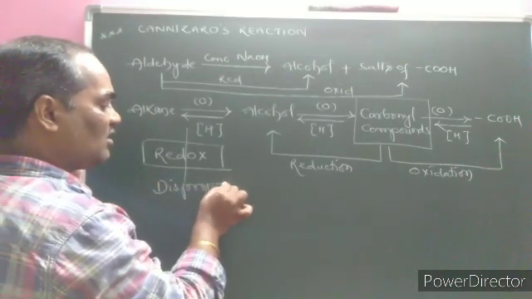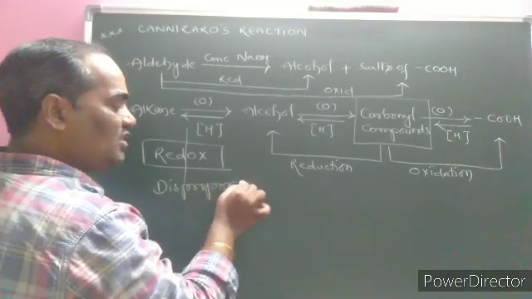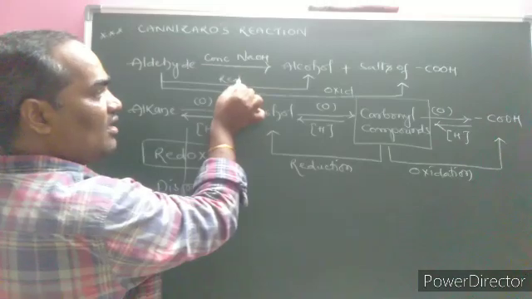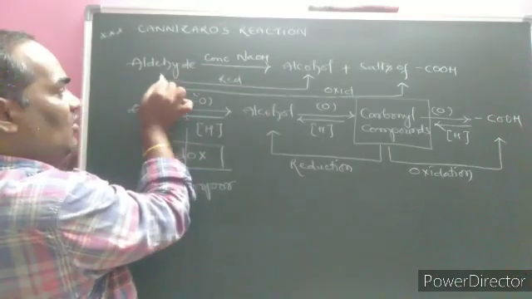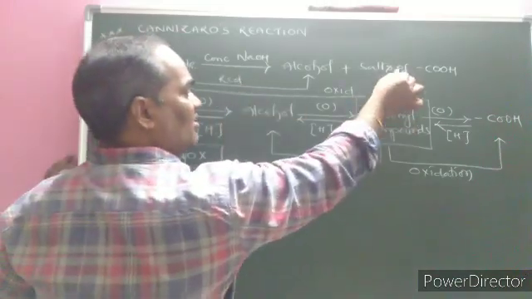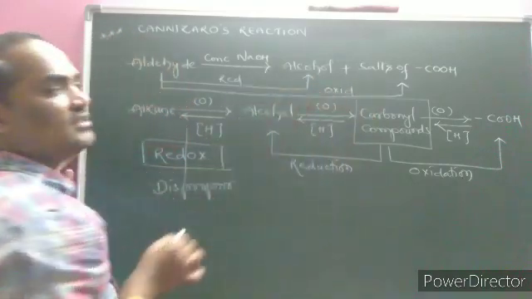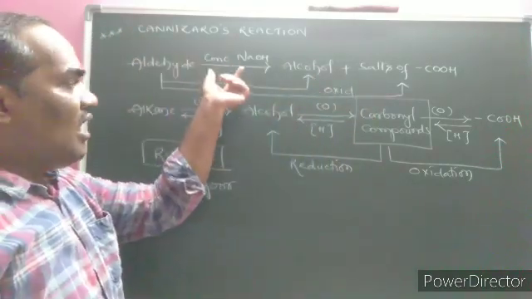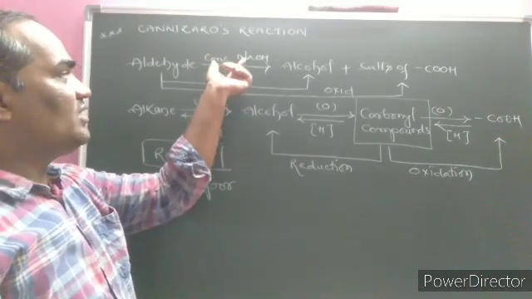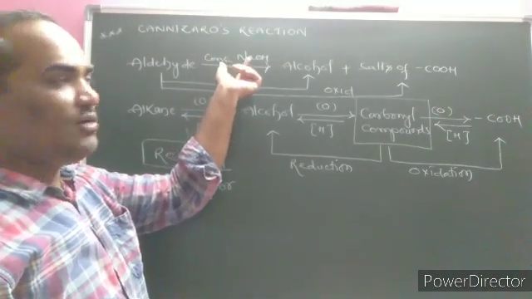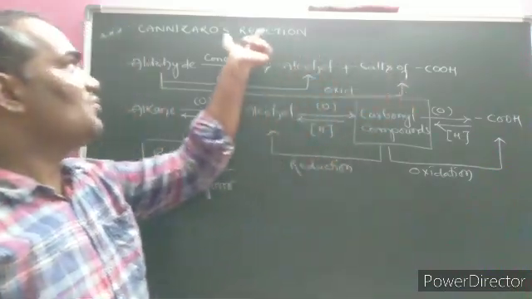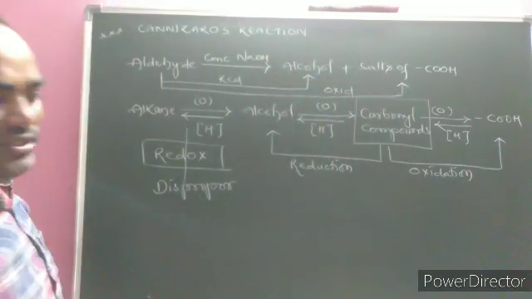That phenomenon is called a disproportionation reaction. In a disproportionation reaction, one aldehyde gets converted into alcohol, that is a reduction, and another aldehyde gets converted into salt of the carboxylic acid, that is an oxidation. Aldehydes without alpha hydrogen atom undergo disproportionation in presence of concentrated base to form alcohols and salts of the carboxylic acid, which is known as the Cannizzaro reaction.